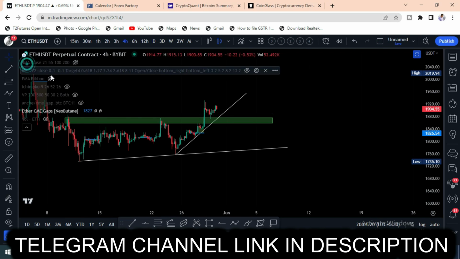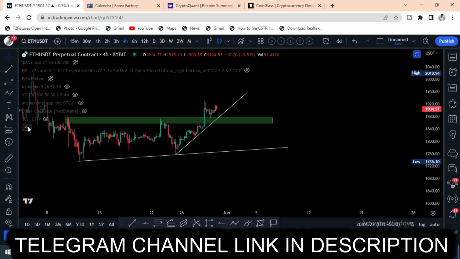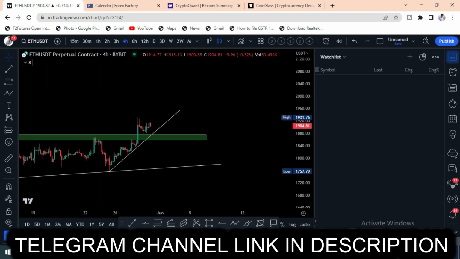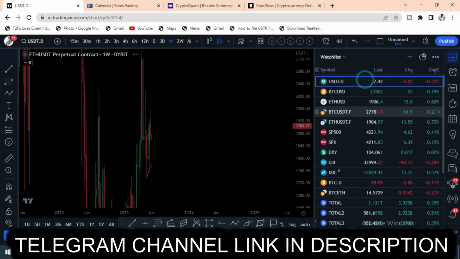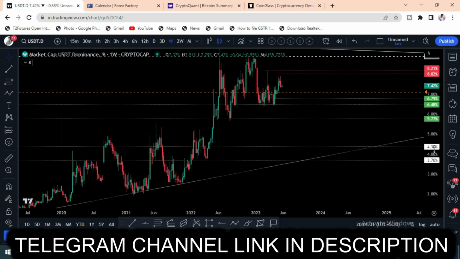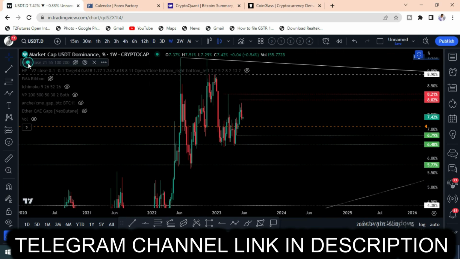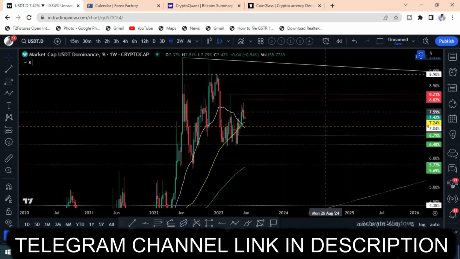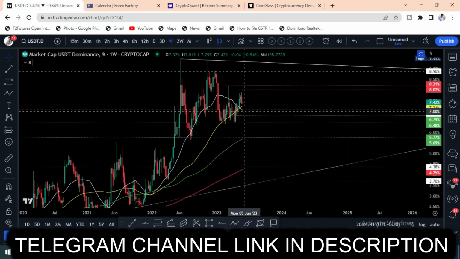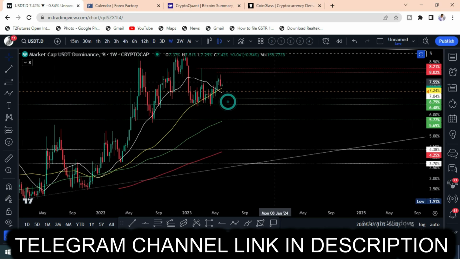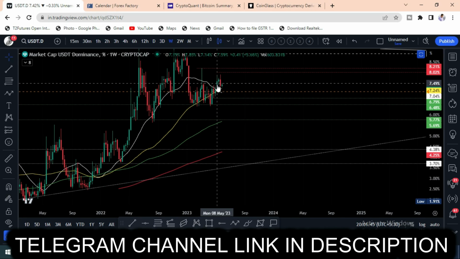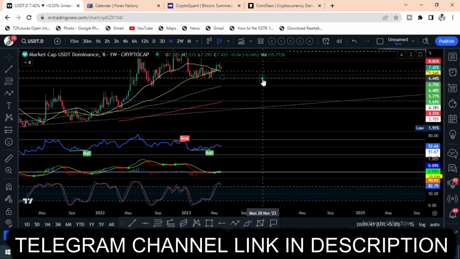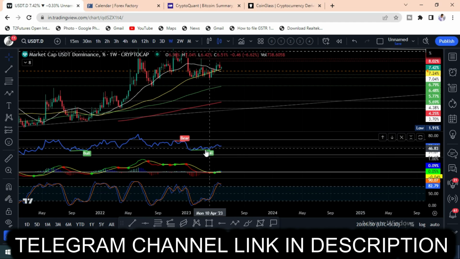Next, the important thing we need is USDT. So in the USDT, we need to check how the moving averages are giving the support and resistance here. The first moving average, if you observe, the 21 moving average has been broken by the 50 moving average. So the market already indicated that there is a bearish chance. And the same thing happened here. If you observe here, the RSI is giving the negative divergence, bearish divergence. So that is the thing.